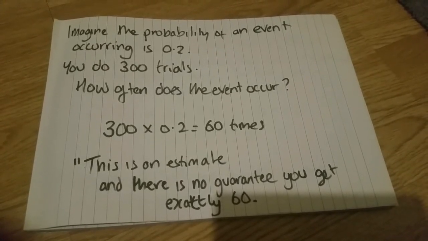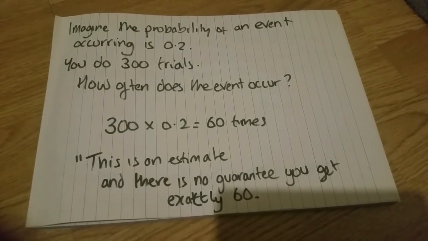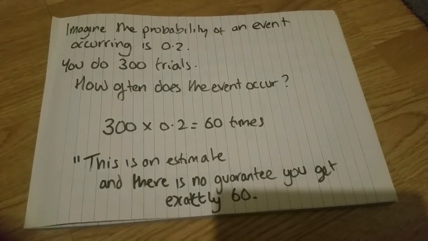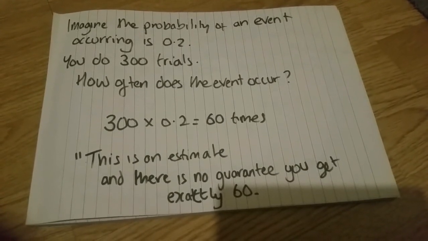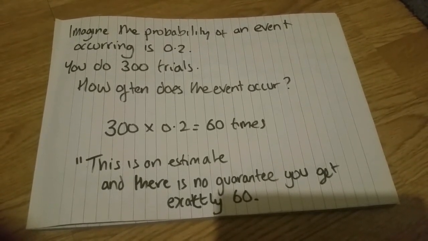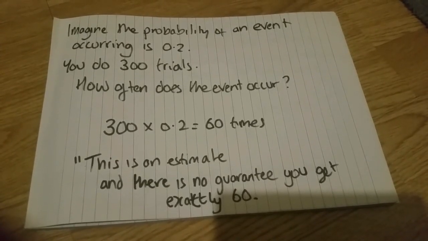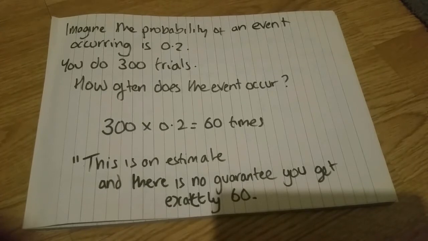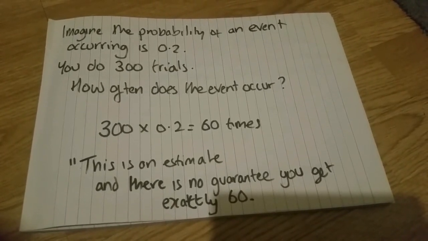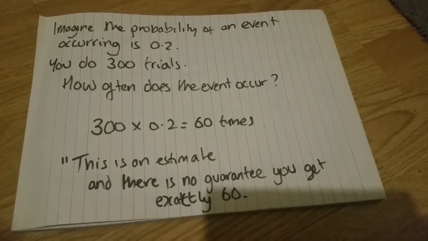Just before we leave this particular example, which as I said, the generic example is not particularly anything special, just remember that that is an estimate. That 300 times 0.2 on this example. If you actually did this in real life, you may get 60, you may get 59, you may get anything in the range between 55 and 65 most likely, but there's no guarantees. You may get 2 as well. It's not very likely you do. So just be aware that this is an estimate. It's not a hard and fast rule, and you can't expect that you're going to get exact numbers every single time. Okay, let's have a look at some of the other things.